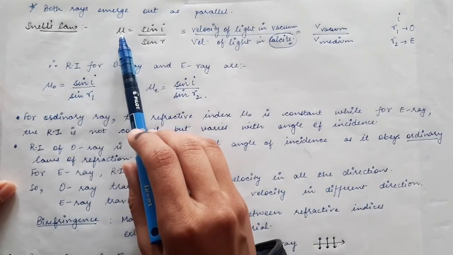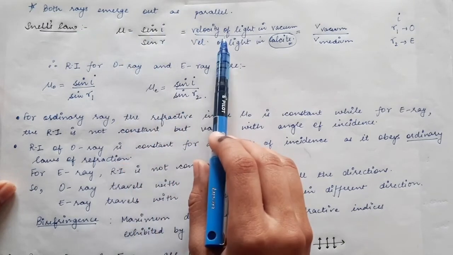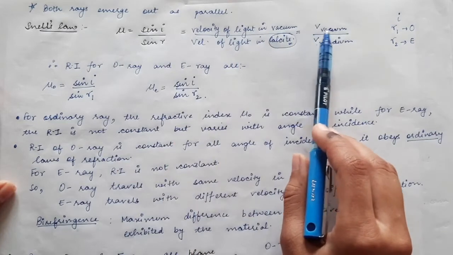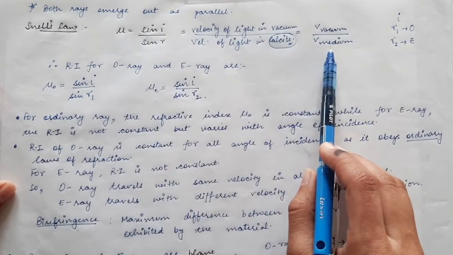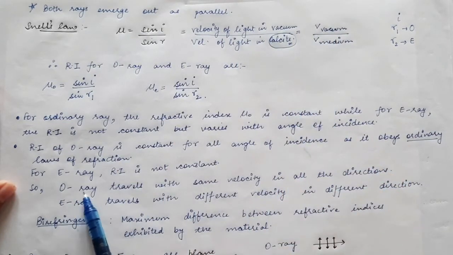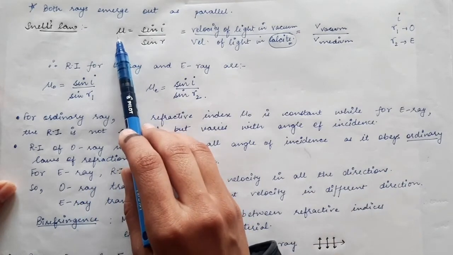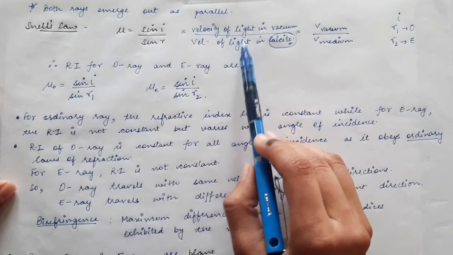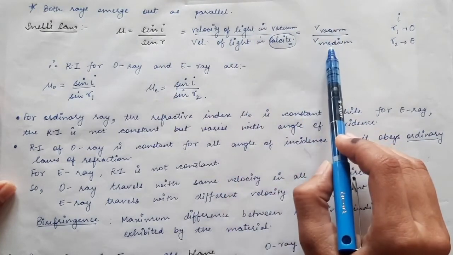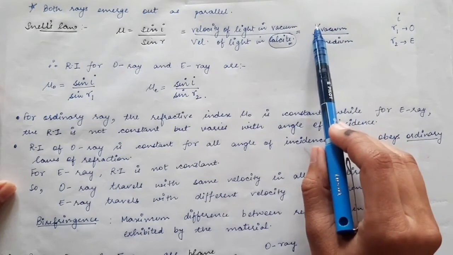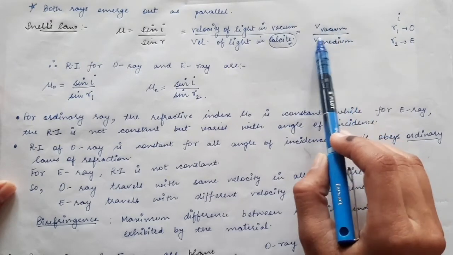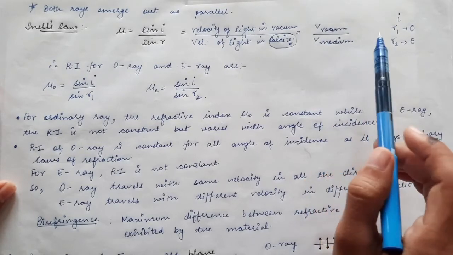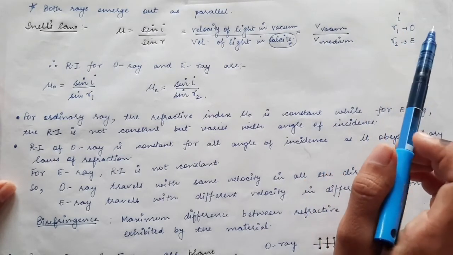So now what is refractive index? We have already stated that refractive index is also the ratio of the velocity of light in vacuum over the velocity of light in the medium. Now we are talking about the O ray. So for the ordinary ray, this ratio always remains the same, means this ratio will always be fixed. So for the ordinary ray, we have the velocity of the ordinary ray in vacuum divided by the velocity of the ordinary ray in the medium. Medium means we are talking about calcite crystal or any birefringent material.